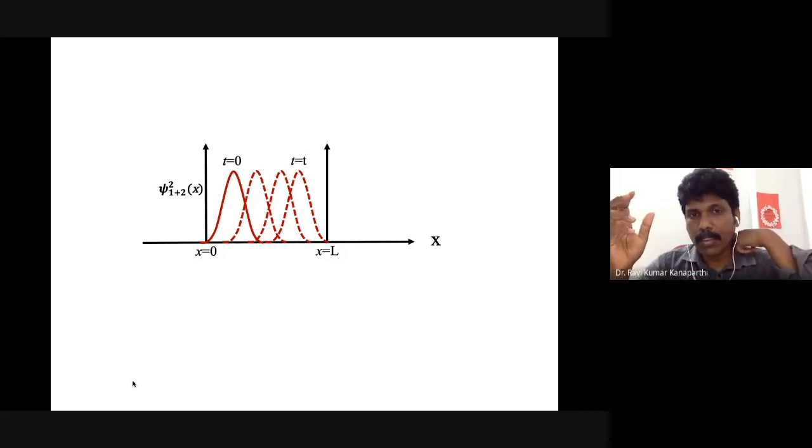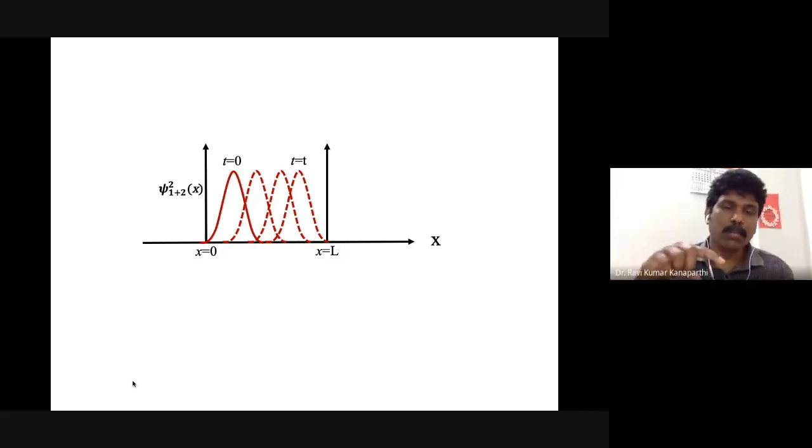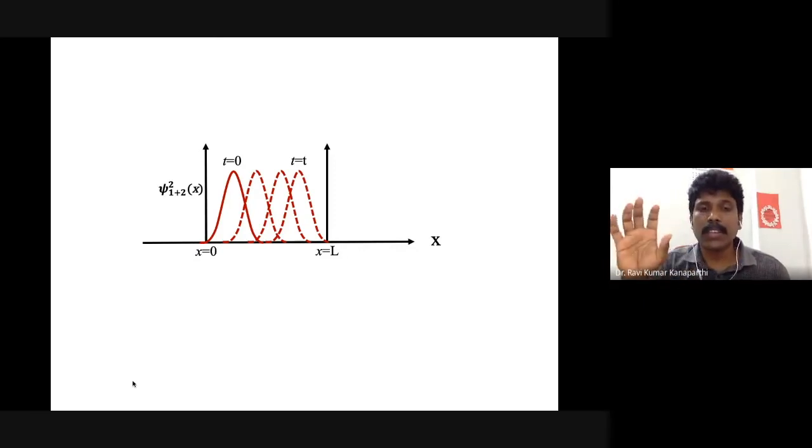In the normal case, you remember that the probability remains constant. But here, for the linear combination of two stationary states, it changes with time. Initially the maximum probability will be at one place, but later on it changes. I have made it look systematic, but it may not be very systematic.